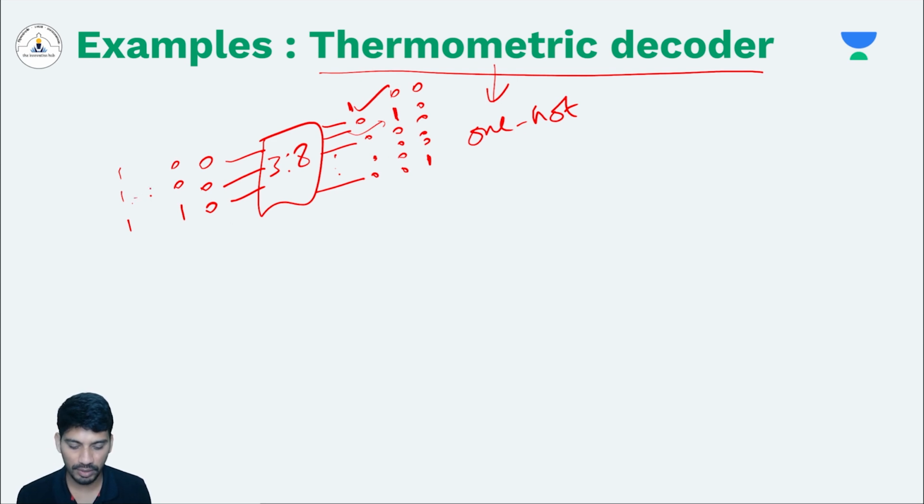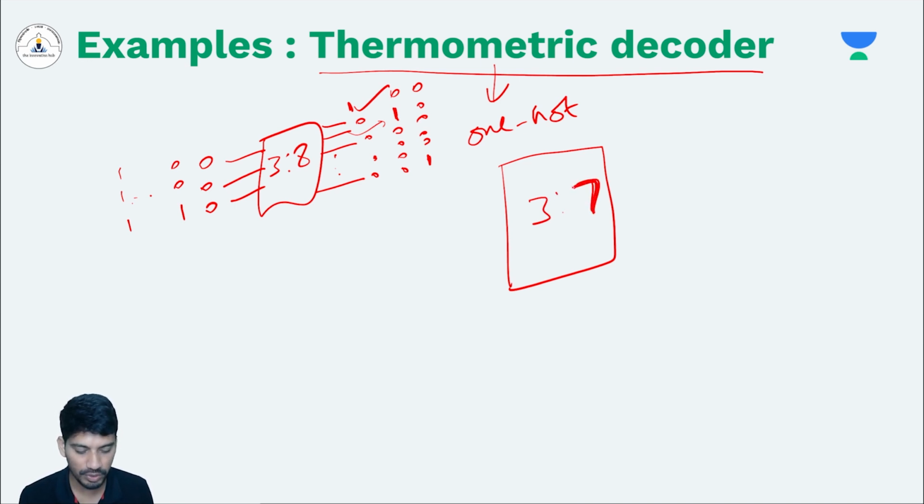So this is a normal decoder. But what is a thermometric decoder? In case of a thermometric decoder, the same 3 to 8 decoder can be represented like this. It has 7 outputs instead of 8 outputs. And based on the input combination, the 7 outputs 1, 2, 3, 4, 5, 6, 7 will be like this.